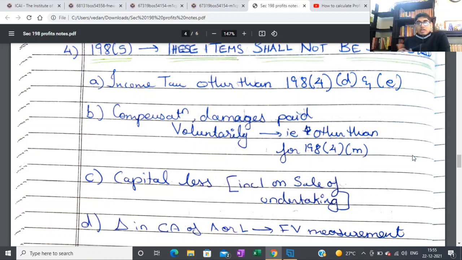Why? Because the managers will be given the profits before tax. That's basically what they mean. They'll be given the profits before tax. But if there's any excess or abnormal tax, that has to be deducted, but not your general current tax or deferred tax. That's what this means.